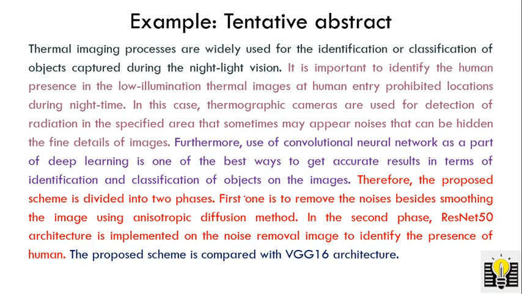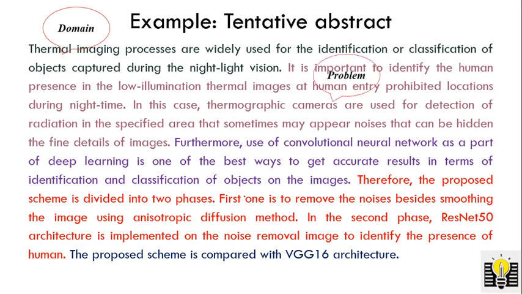This is our tentative abstract. I am coloring it differently because the tentative abstract contains many factors. In the first line, I'm introducing the domain. Thermal image processes are widely used for the identification or classification of objects captured during night light vision. So this is the domain, because here I am mentioning thermal image, night light vision, identification and classification.